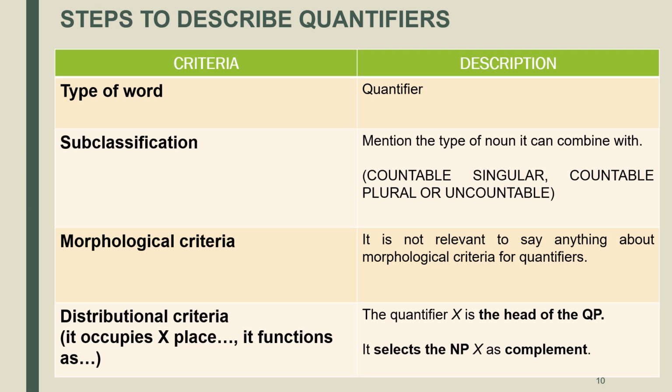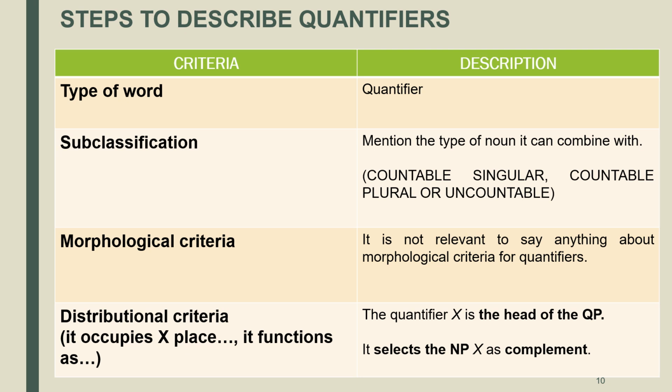In this section, we are going to describe the steps you will follow to analyze quantifiers. As we said in the previous slide, there are a number of questions that you need to answer in order to provide a complete description of the word that you are analyzing. In type of word, you are going to say, this word is a quantifier.